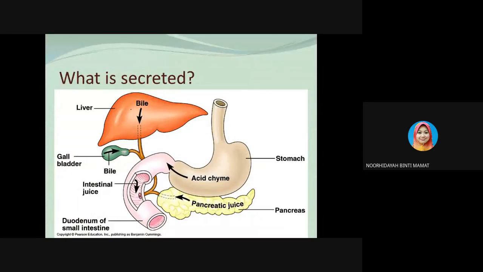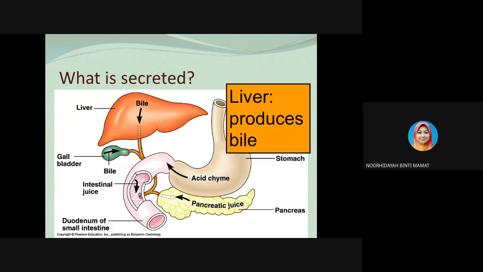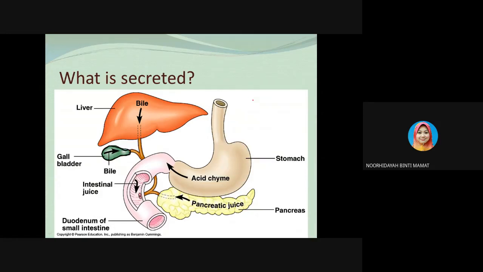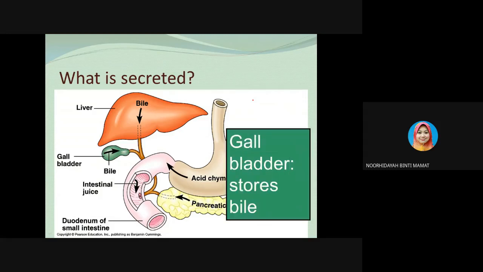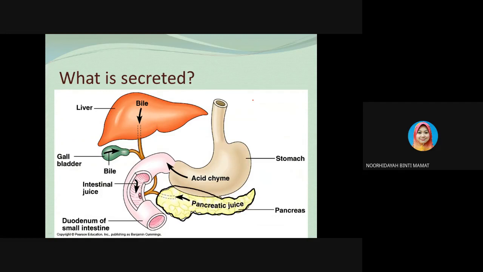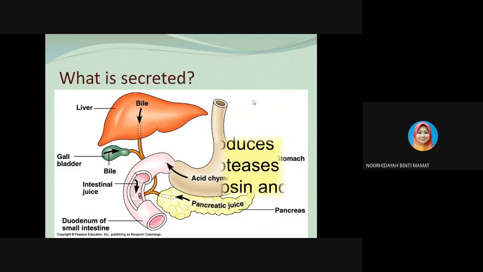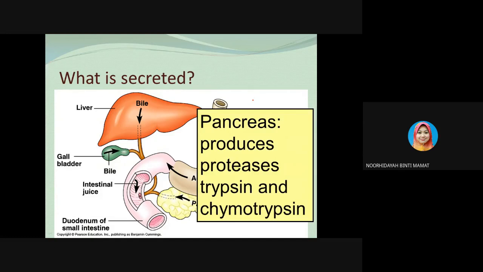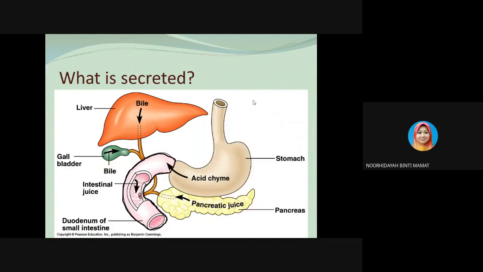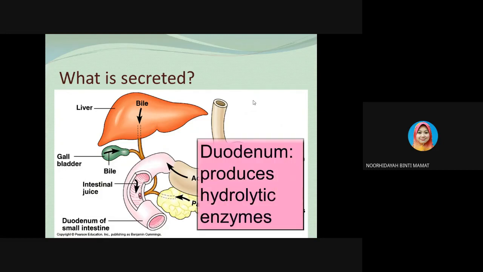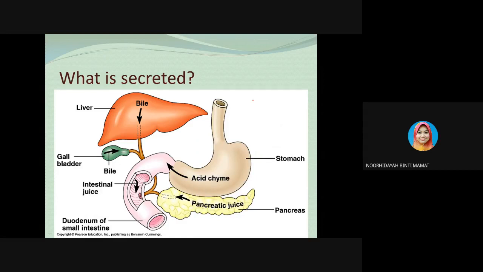So what is secreted here? The liver produces bile. What is the function of the gallbladder? The gallbladder functions to store the bile. And the pancreas will produce the proteases trypsin and chymotrypsin enzymes. While the duodenum will produce the hydrolytic enzymes. So these are all the juices that you need to remember in the digestive system.